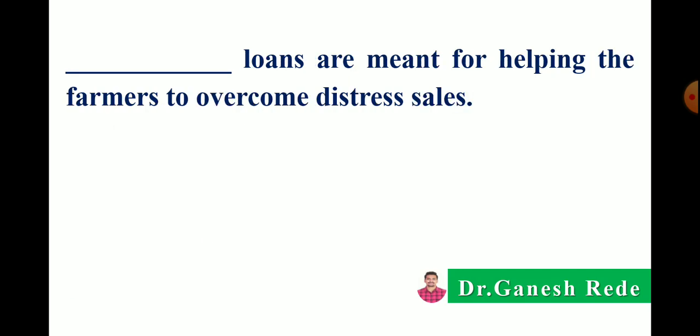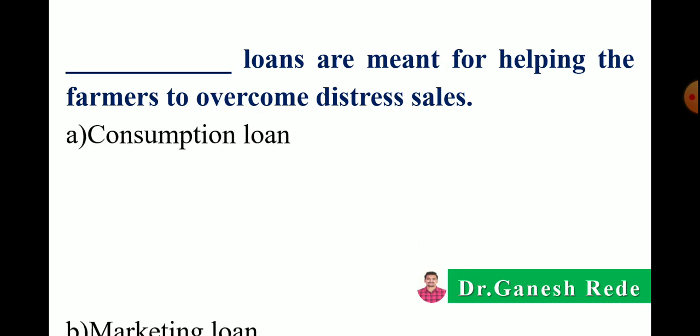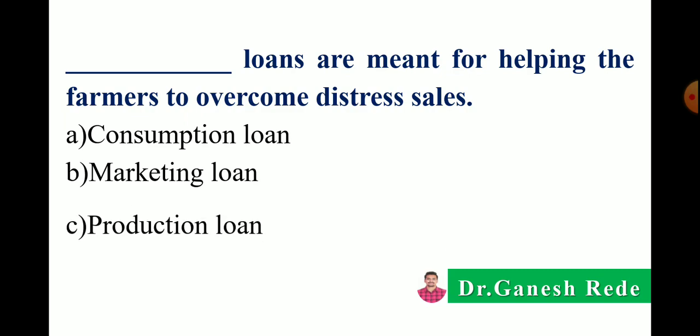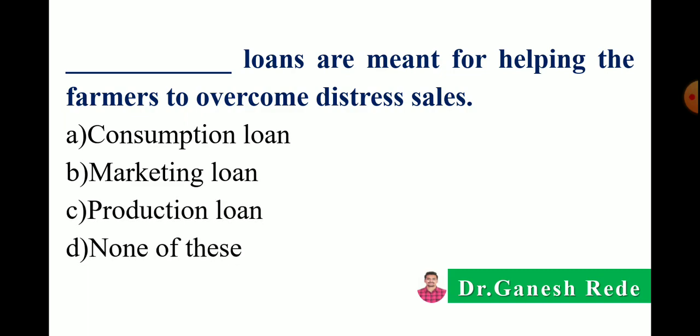Next, dash dash loans are meant for helping the farmers to overcome distress sales. Option A: consumption, B: marketing, C: production, or D: none of these. Correct answer is marketing loans are meant for helping the farmers to overcome the distress sale.